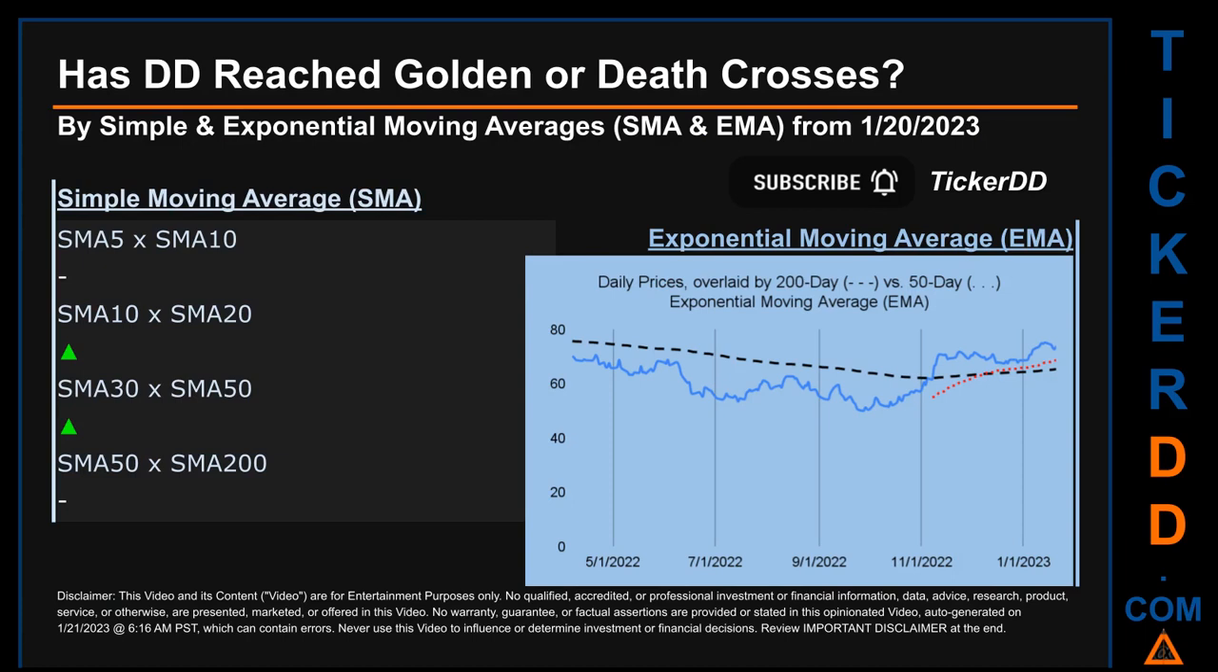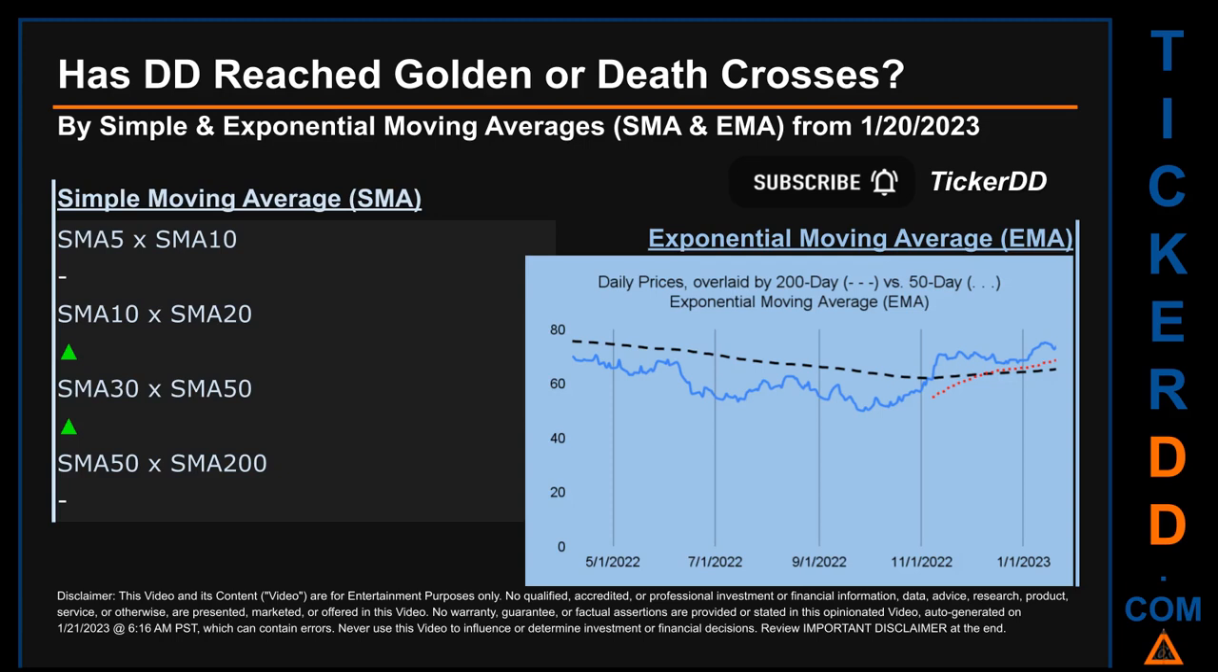Has DD price reached golden or death crosses? Golden cross and death cross are basic signals that compare average prices across two specified trade day ranges, a short-term versus a long-term range. For example, 5-day versus 10 trade days. Essentially, a golden cross is a bullish signal. It appears when a ticker's short-term moving average crosses above its long-term average. Vice versa, a death cross is a bearish signal when the short-term crosses below its long-term moving average.